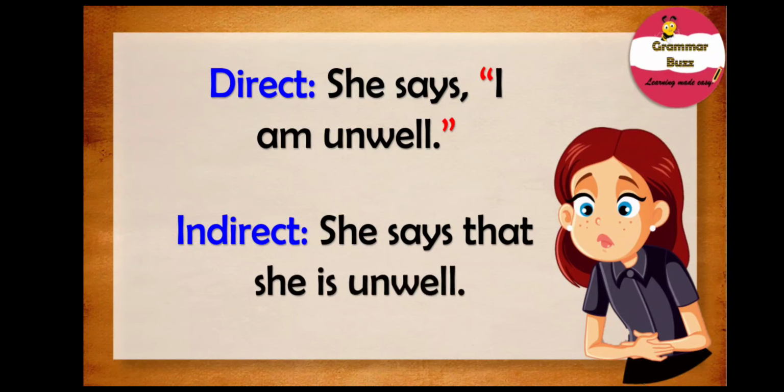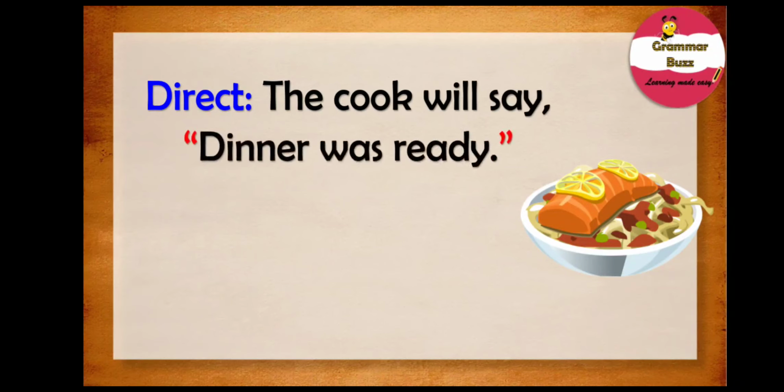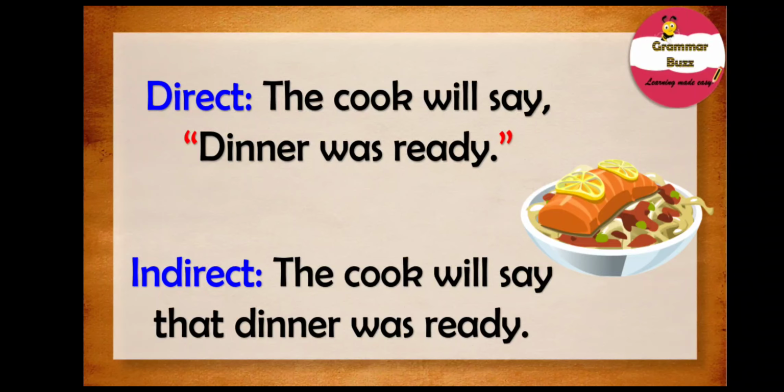What about the next example? It states, the cook will say, "Dinner was ready." Note the reporting verb will say in the sentence. It is in future tense. So as the rule states, if the reporting verb is in the present or future tense, the verb in the reporting speech is not changed at all. When we change this to indirect speech, we will have, the cook will say that dinner was ready. Note the verb will say in the reporting speech, it remains unchanged.